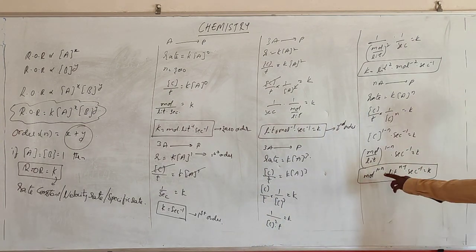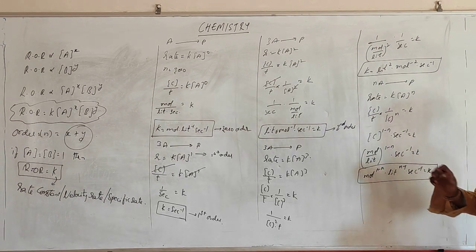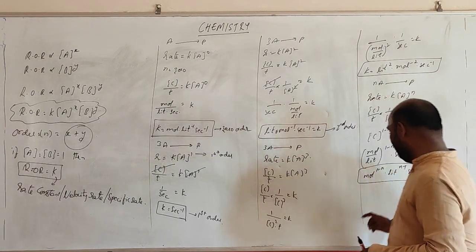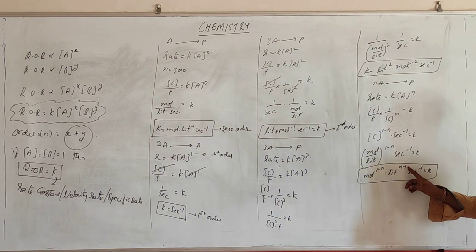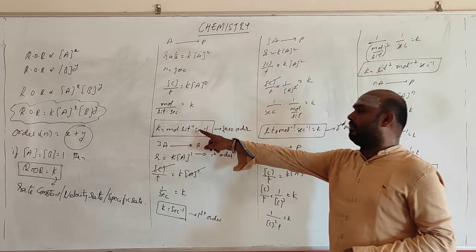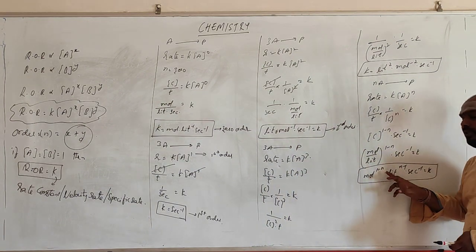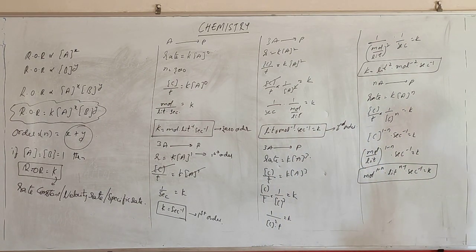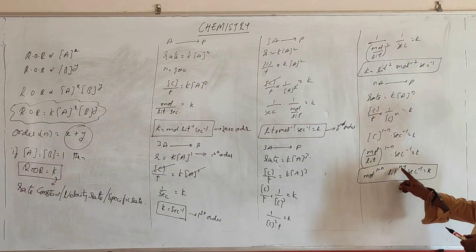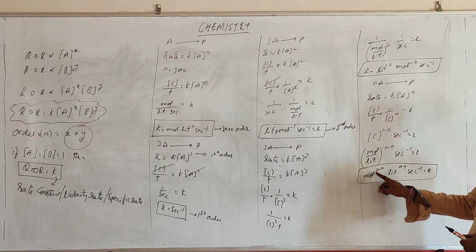If you substitute the value of n as 0, then 1 minus n becomes 1, so it is mole, and liter 0 minus 1 gives minus 1, so liter inverse, second inverse. Suppose you place n equal to 1: 1 minus 1 is 0, mole to the power 0 is 1, and 1 minus 1 is 0, liter to the power 0 is 1.